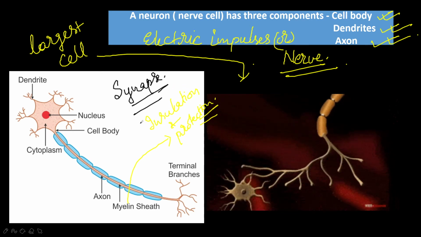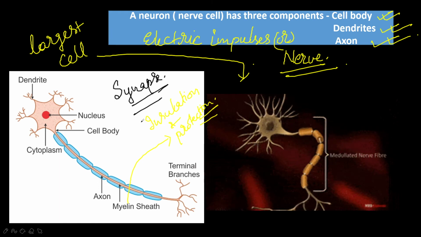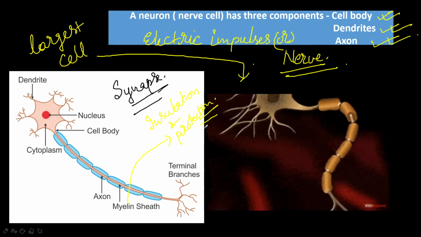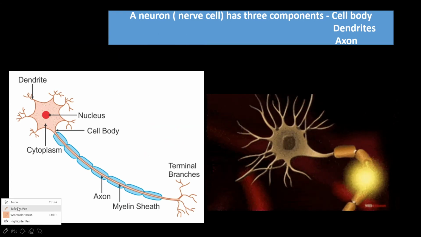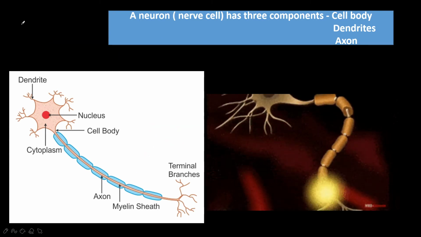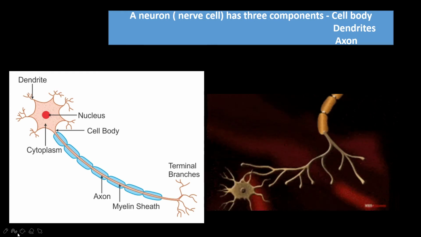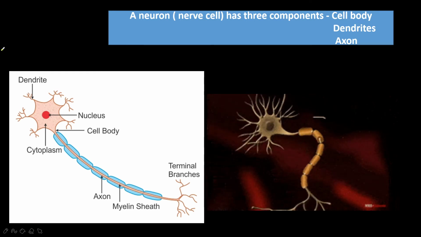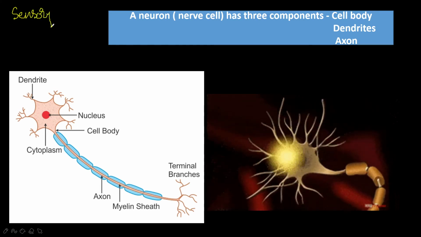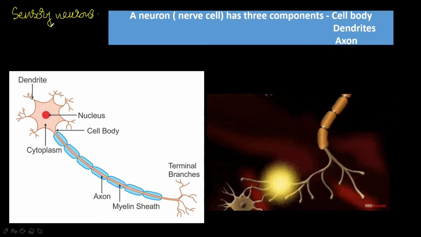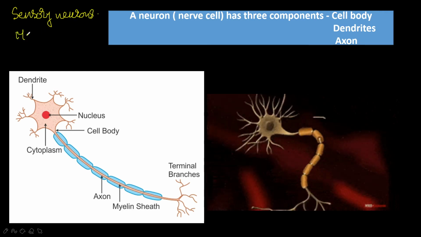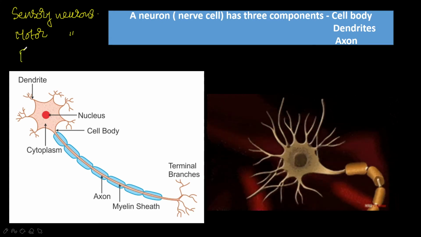This neuron is of three types: sensory neuron, motor neuron and relay neuron. How many types of neurons are there? Once you write down in the chat box. There are three types of neurons. Sensory neurons. Next one is motor neurons, and the third one is relay neurons.